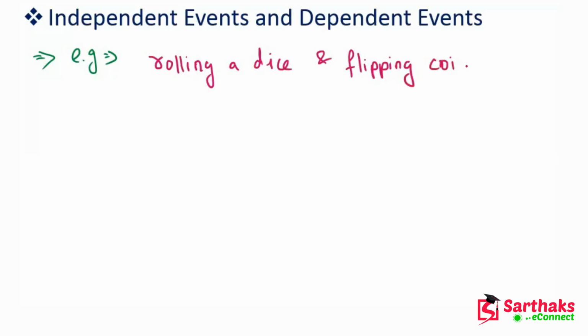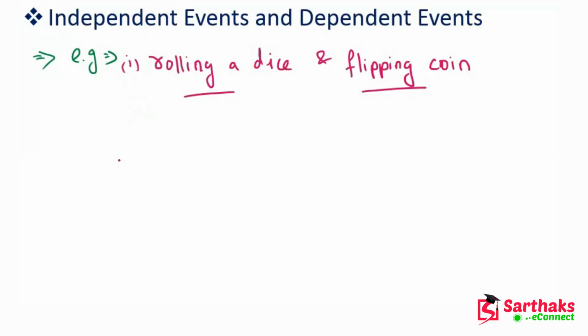These two events are independent events, because the outcomes of rolling a dice are different from the outcomes of flipping a coin.